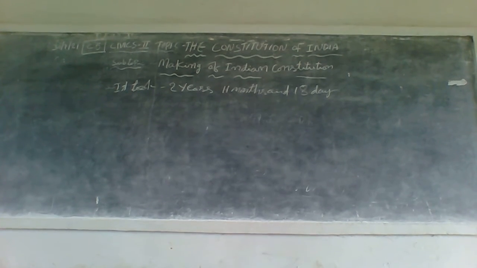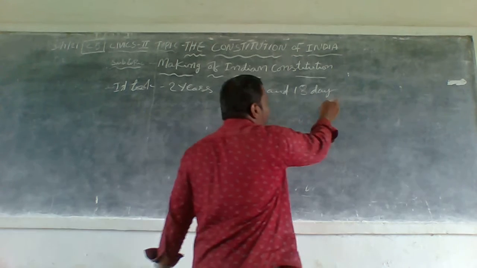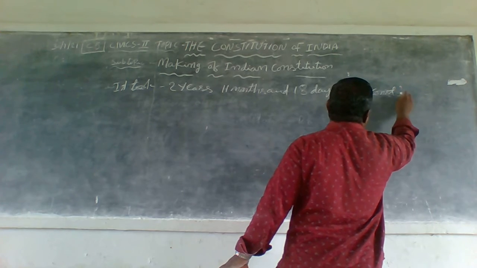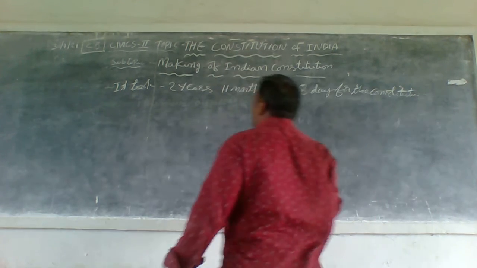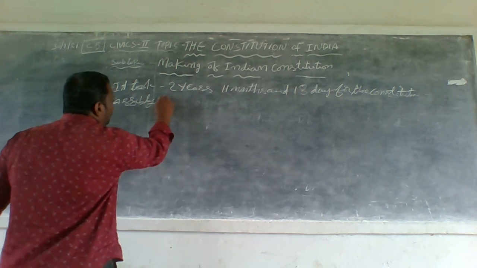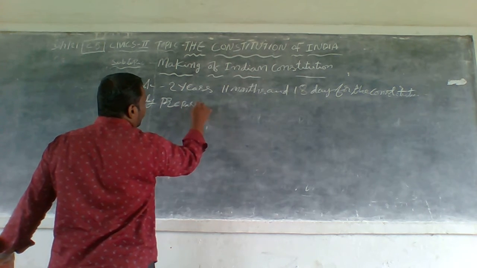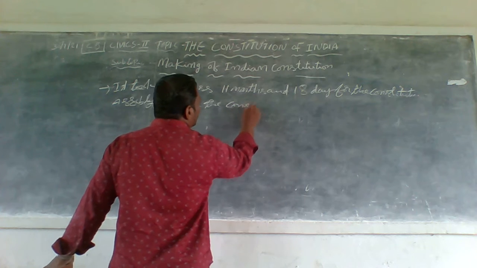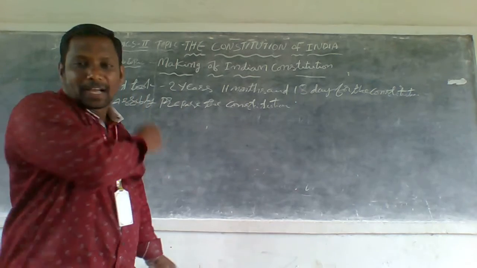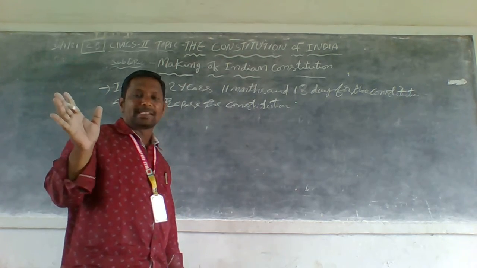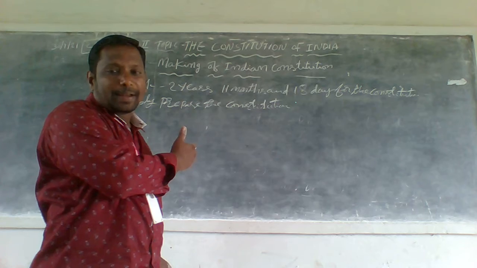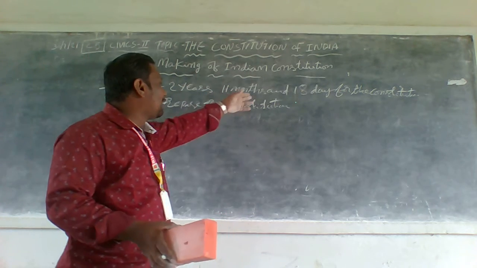The Constituent Assembly took this time to prepare the Constitution because many countries' constitutions were referred to, important things were taken and written down in the Indian Constitution. They took 2 years, 11 months and 18 days.